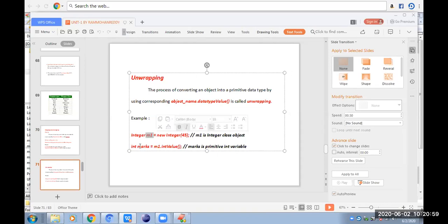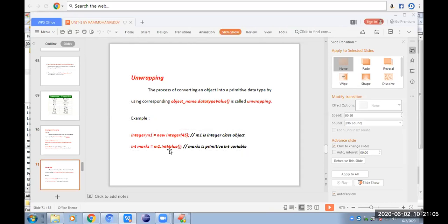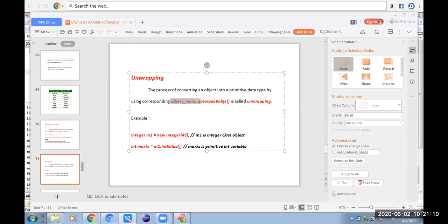Now we are converting that m1 to int marks. Int marks is equal to object name m1 dot intValue(). If you observe the general syntax, it is object name dot data type value. It is the method we use to convert the object into the primitive data type. The reverse process of converting an object to a variable is known as unwrapping. By using the method object name dot data type value, we are converting that object into an ordinary variable.